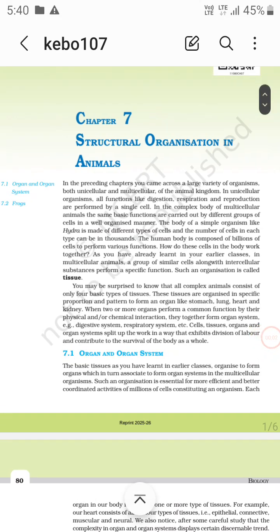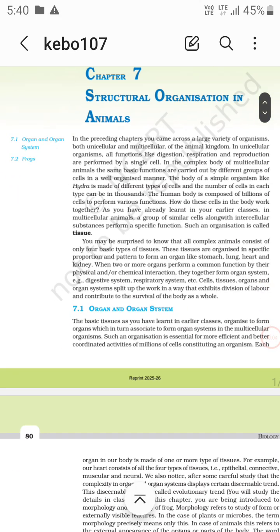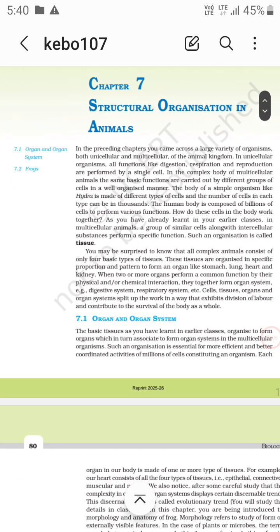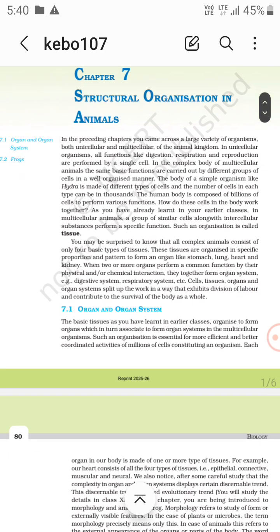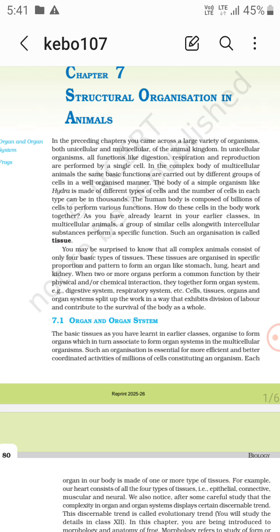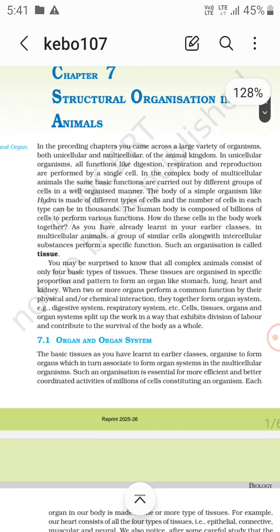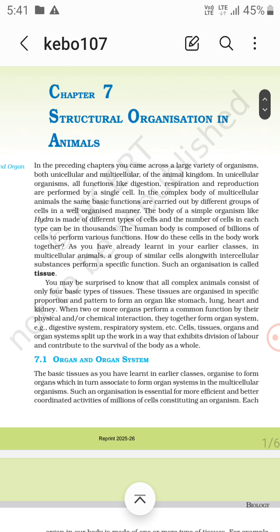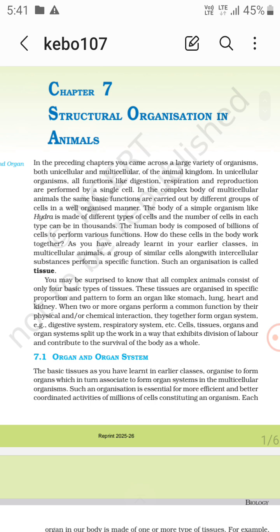Chapter 7, that is structural organization in animals. So we study organ and organ system, then frogs. The animal kingdom includes both unicellular and multicellular organisms. In unicellular organisms, all functions like digestion, respiration, and reproduction are performed by a single cell.